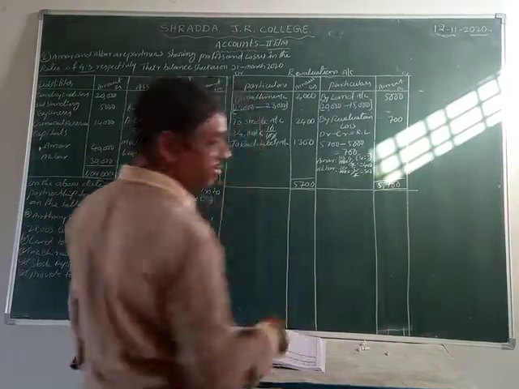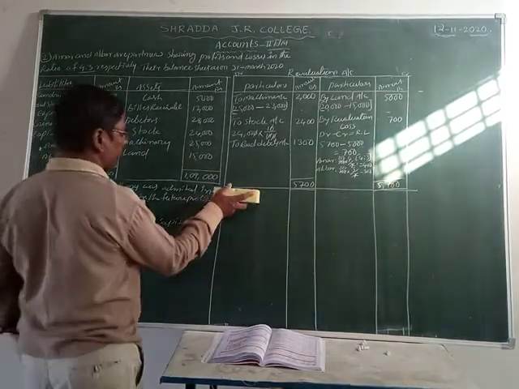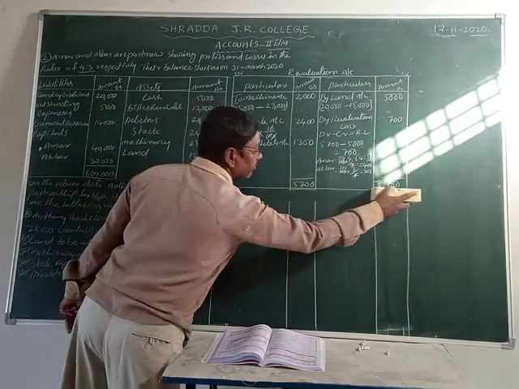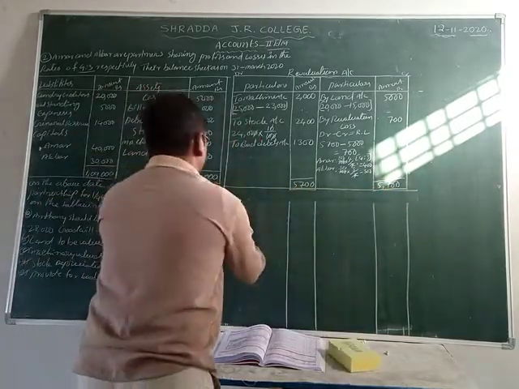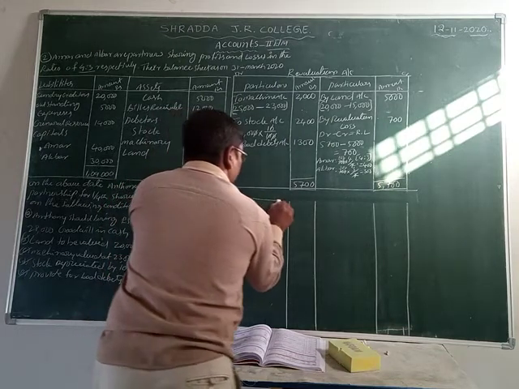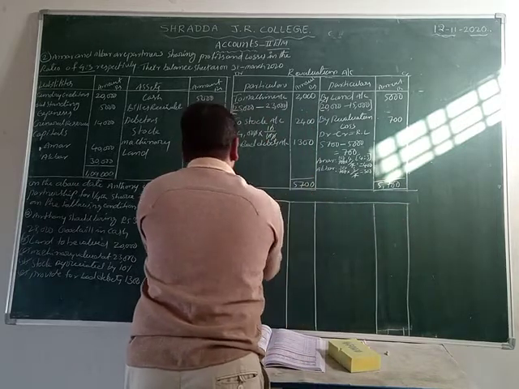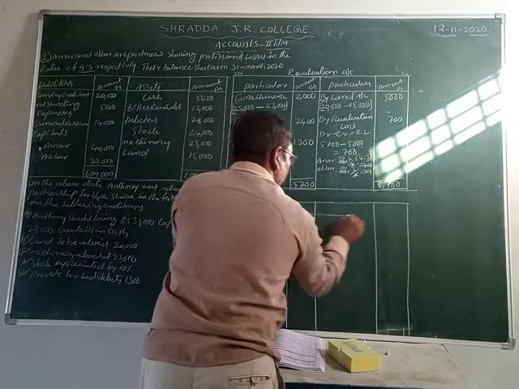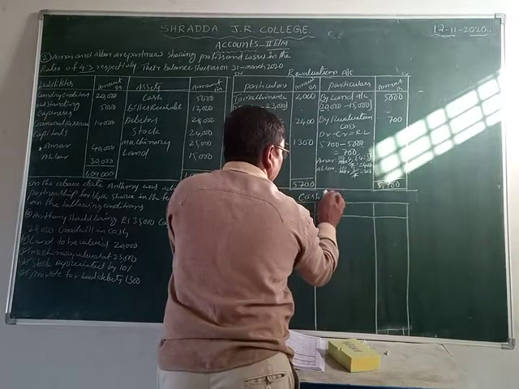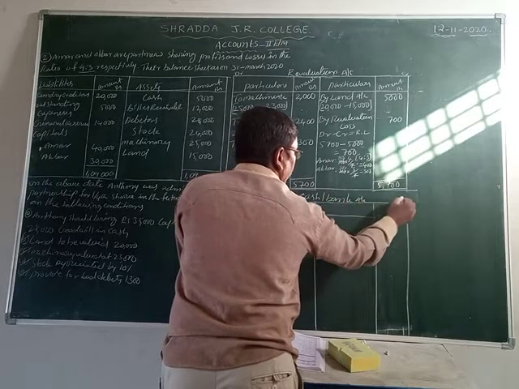Now we are going to the next one, cash or bank account. Let us see cash or bank account. Write down here cash or bank account.